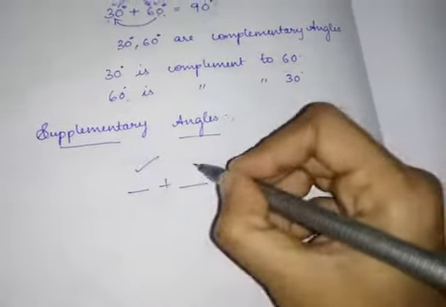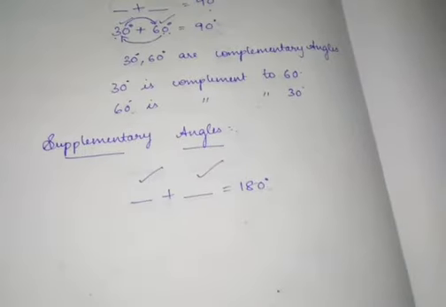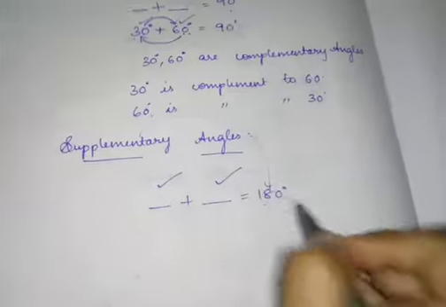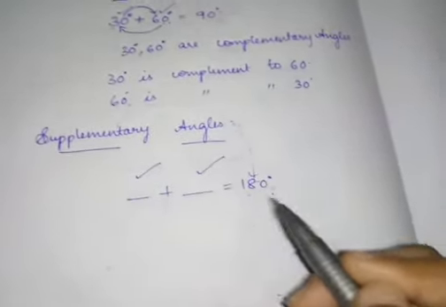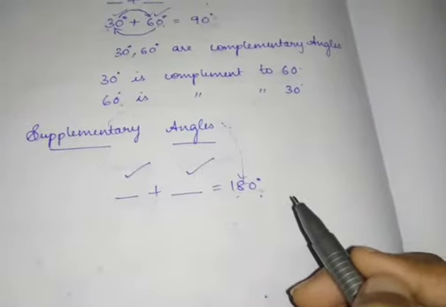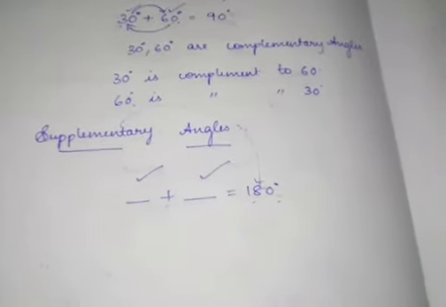So these two angles are supplementary angles. Keep 180 degrees in your mind. Supplementary angle is 180. So when you add two angles and get 180, those two angles are called supplementary angles. This is very much important.